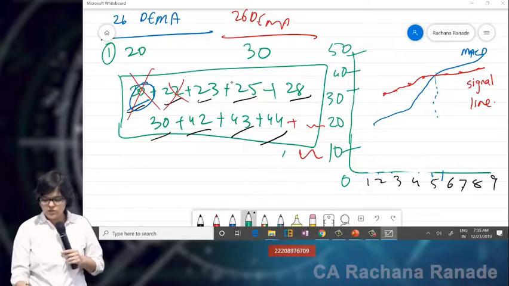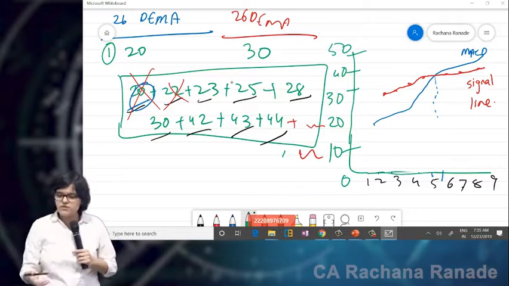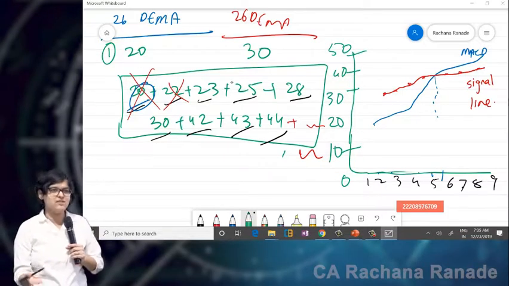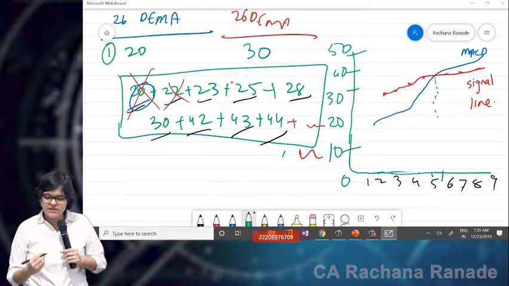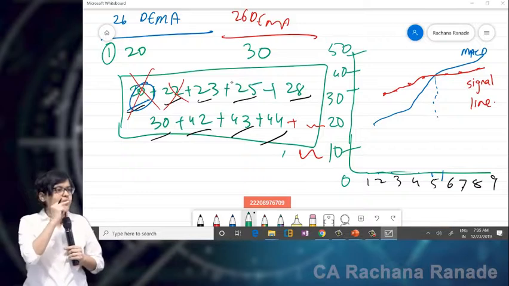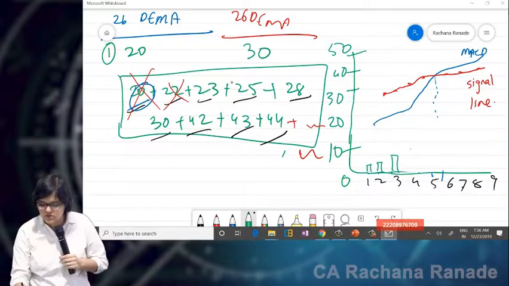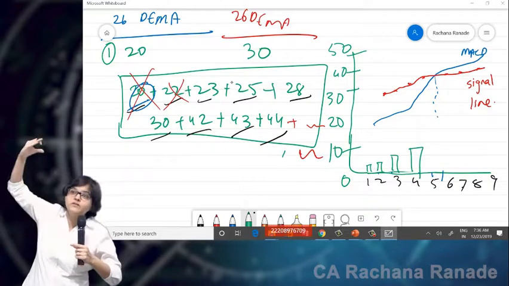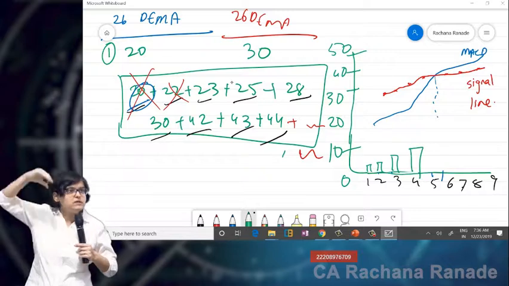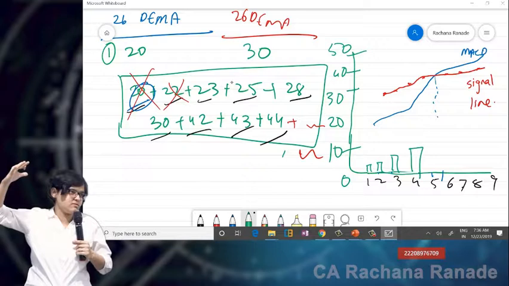Right. Let me just quickly tell you the last part and then we'll go with the theory part also. So what's a histogram now? See, visually this is understood. The signal line is crossing from below. Okay, agreed. But then MACD line minus signal line, if I'm trying to calculate the difference, this is the difference, this is the difference, this is the difference. See, if the difference goes on increasing, if MACD is going higher and higher as compared to the signal line, is it the sign of strength increasing or the sign of weakness increasing? Sign of strength is increasing.